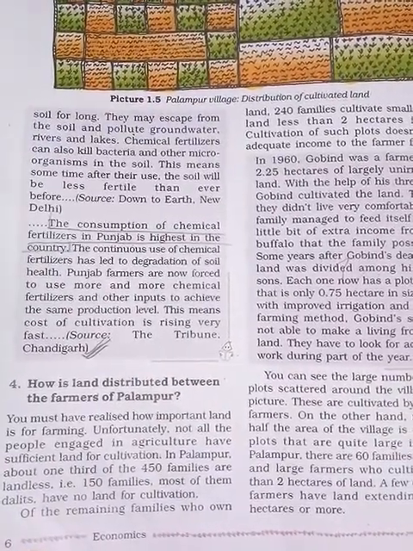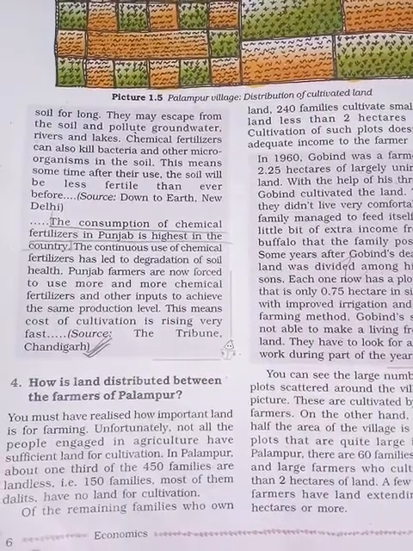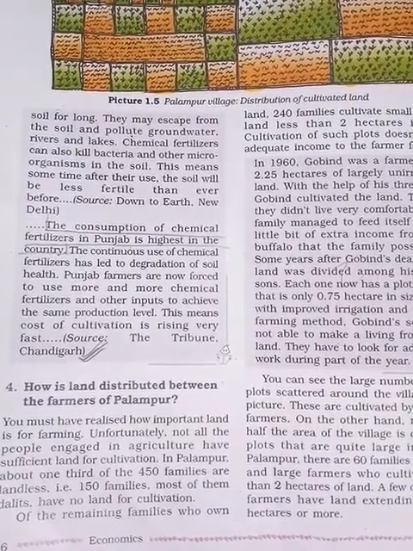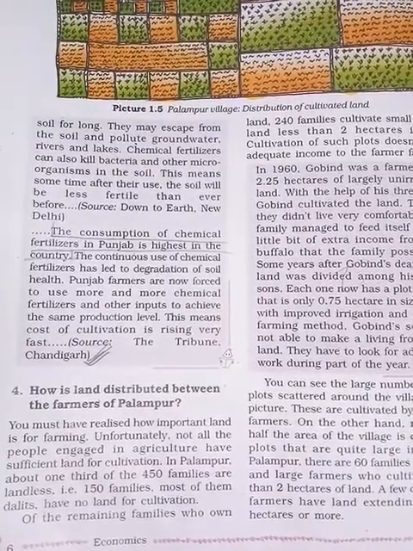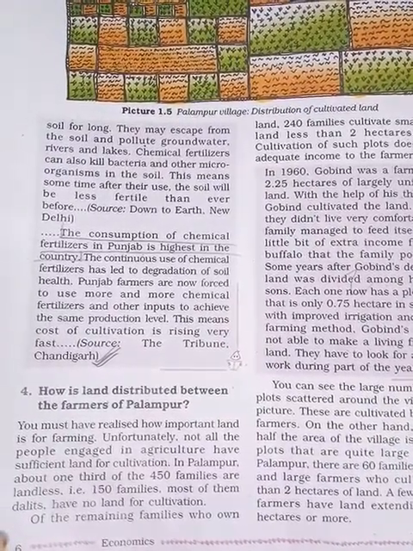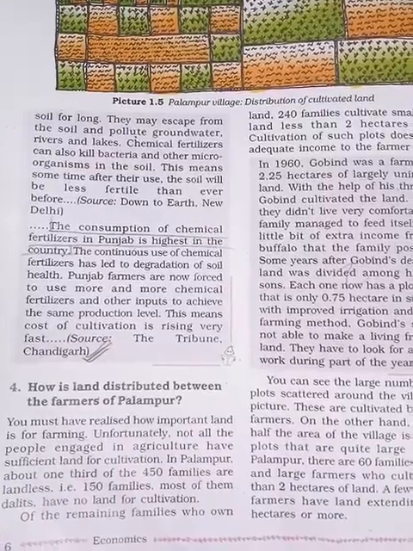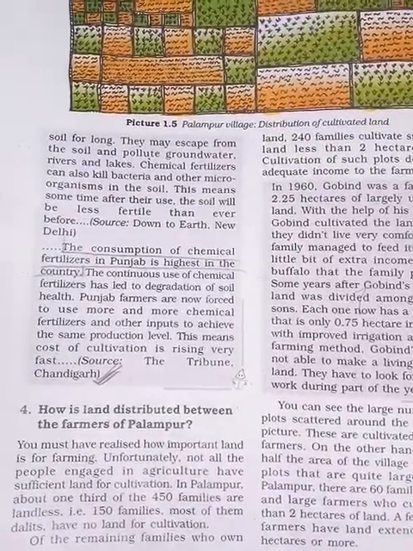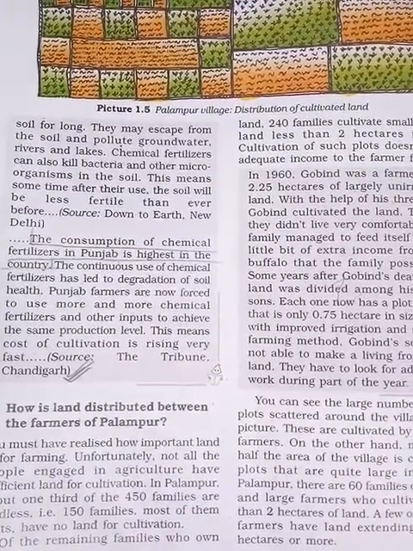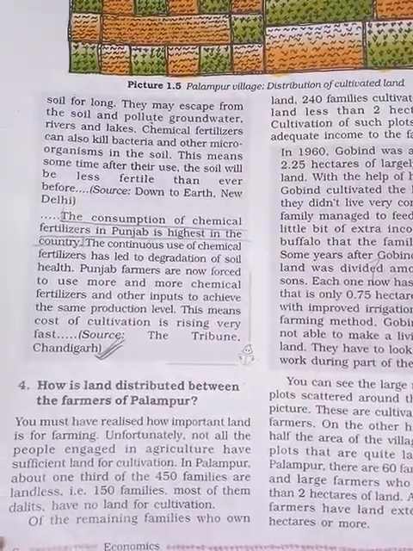About one third of the families, that is 150 families, are landless. Most of them are Dalit and have no land for cultivation. That means for agriculture, land is very important. Without land we cannot do agriculture.